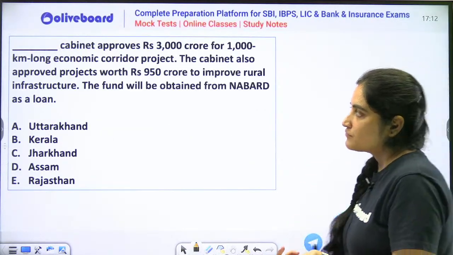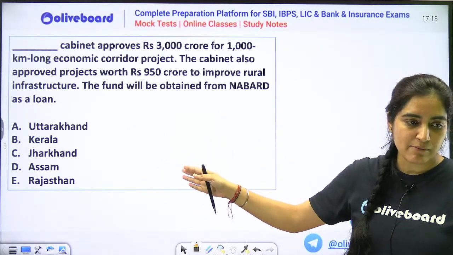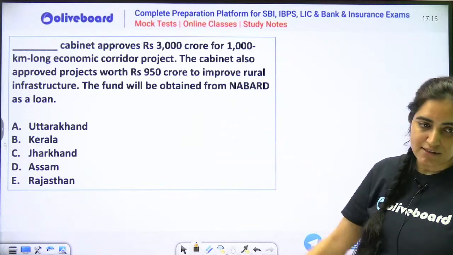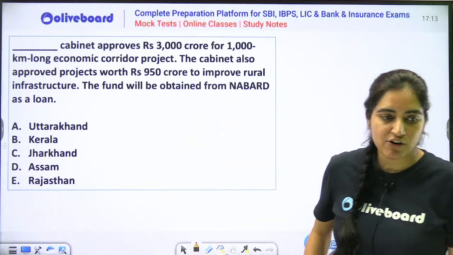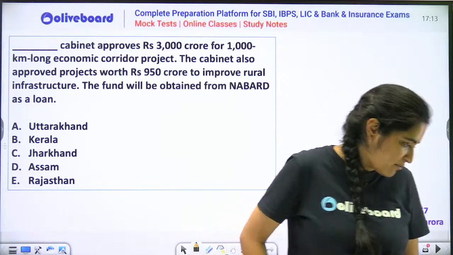Next thing. Which of the following cabinet, or to all those who were there in the RBI class, RBI की class में जो भी लोग थे, tell me what can be the answer. There I have given you a hint regarding this as well. I hinted you regarding this. Tell me what could be the answer.